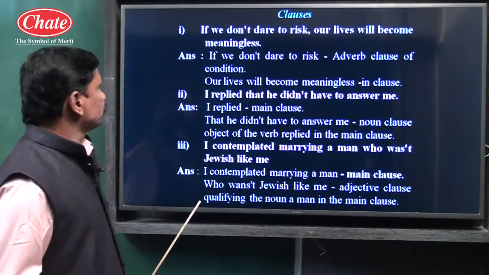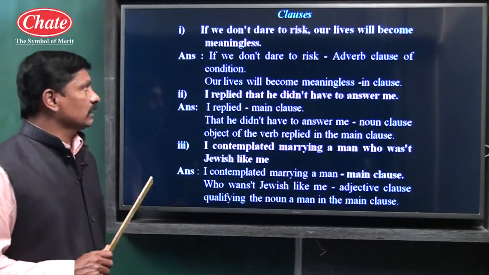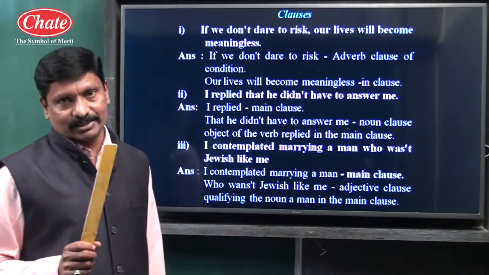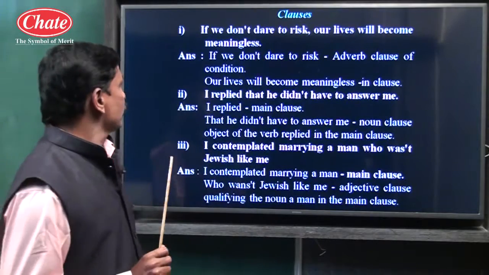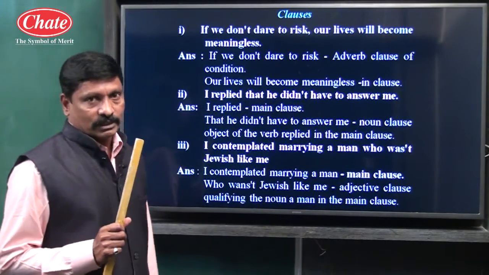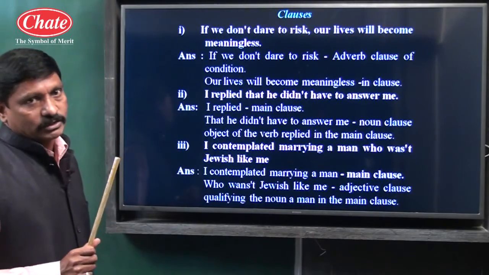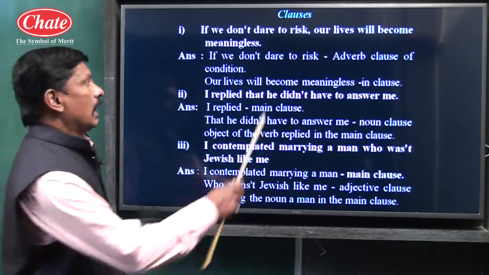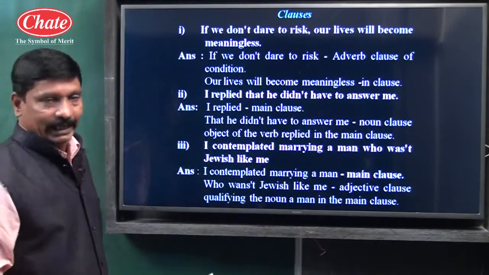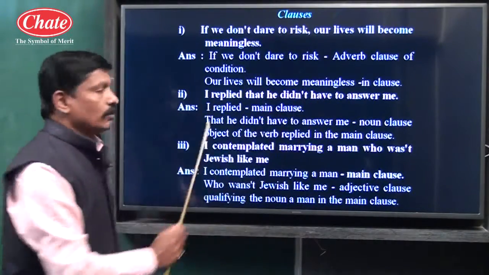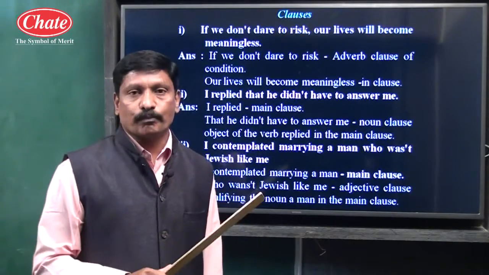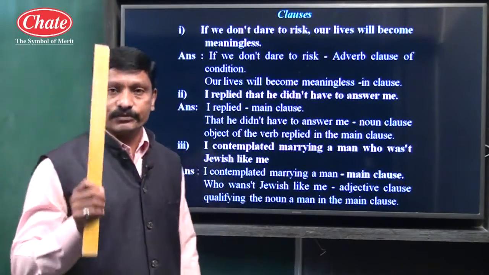Example number 1. If we don't dare to risk, our lives will become meaningless. See children, I will read once again. If we don't dare to risk, our lives will become meaningless. See, first we shall find out the main clause and subordinate clause. Our lives, subject; will become meaningless, predicate. So our lives will become meaningless is a main clause because this part gives us complete sense.